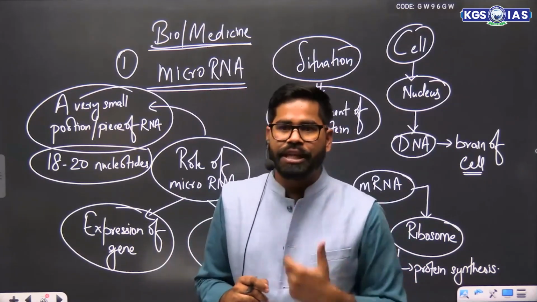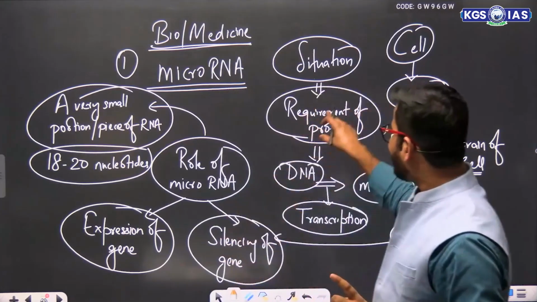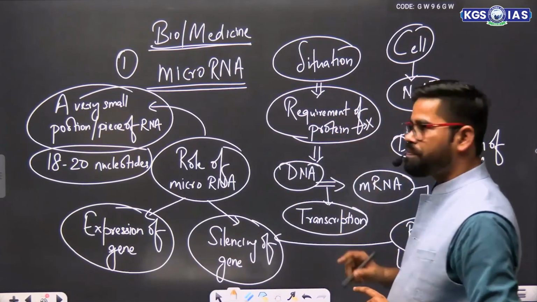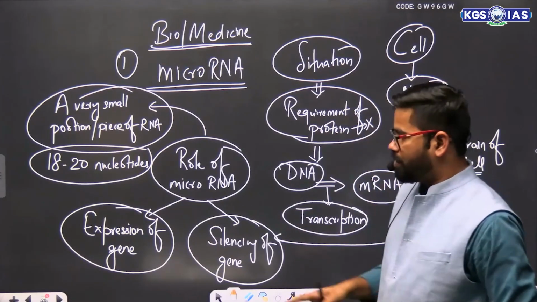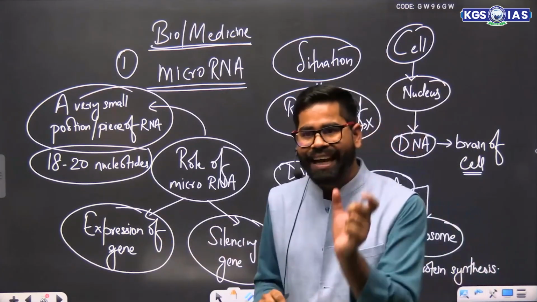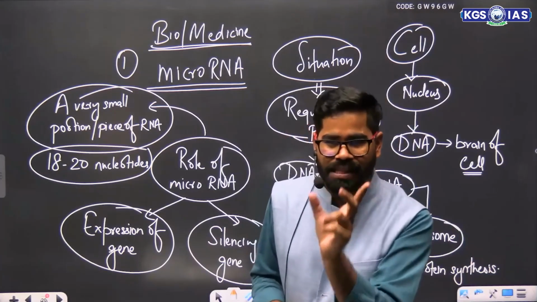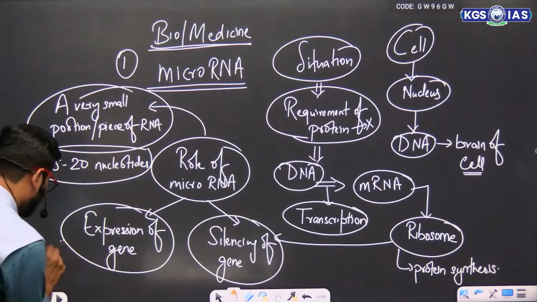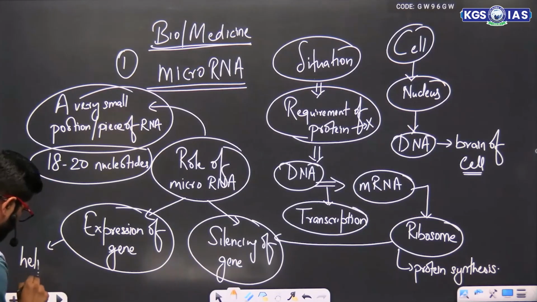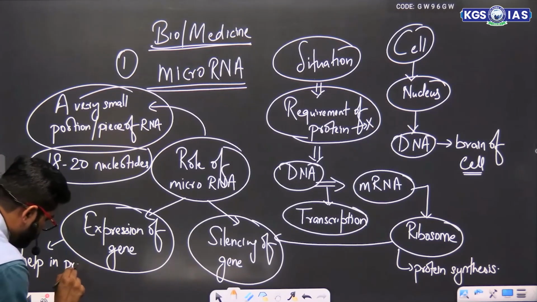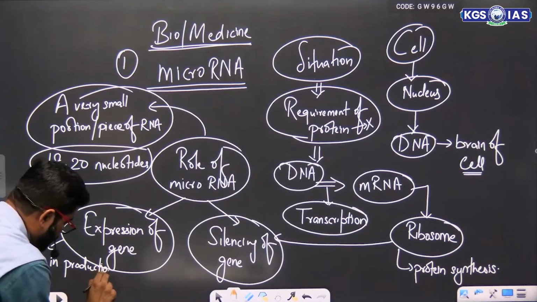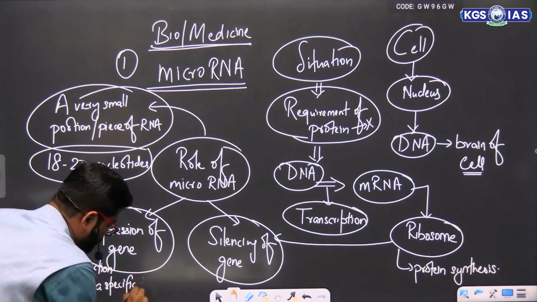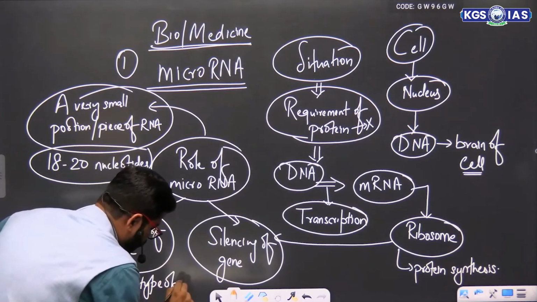What does the expression of gene mean here? Suppose there was a requirement of protein X. So that is the requirement. Expression of gene here means it will help in production of a specific type of protein.